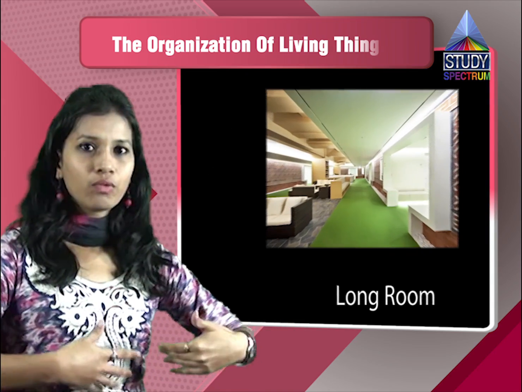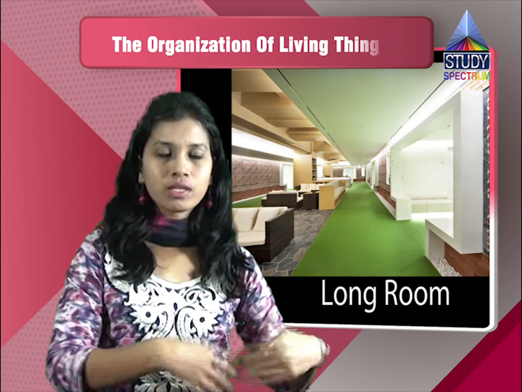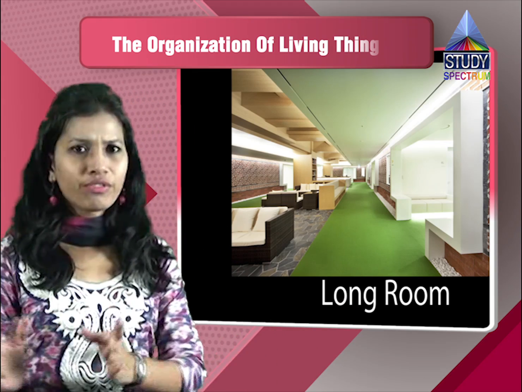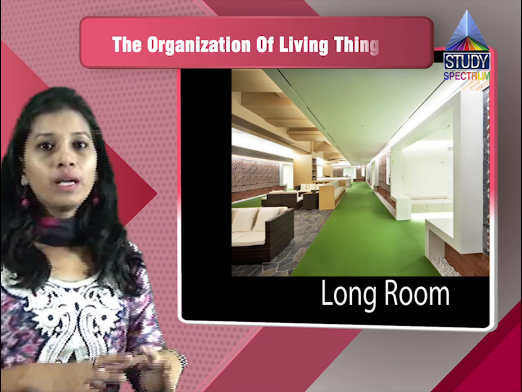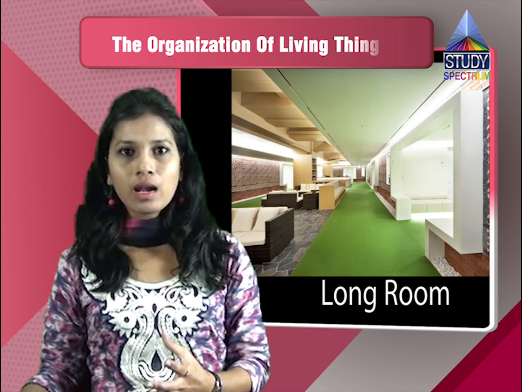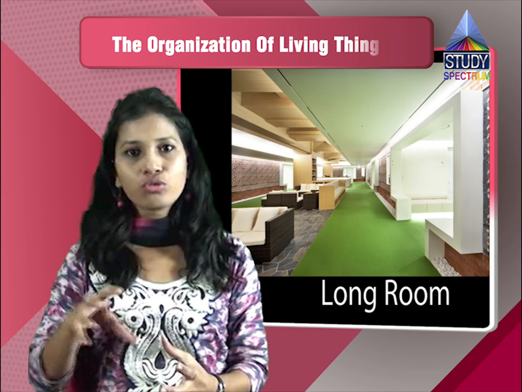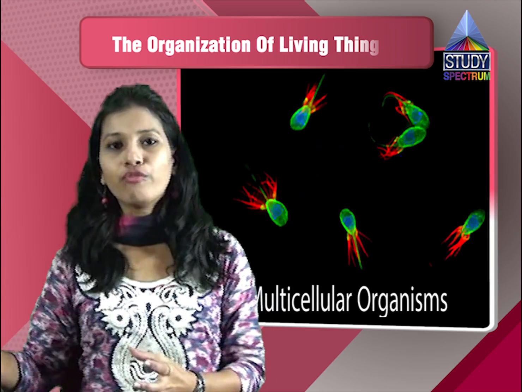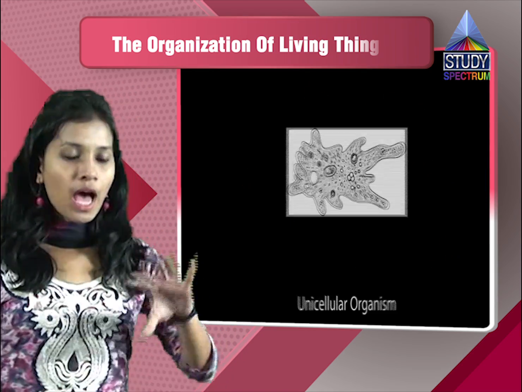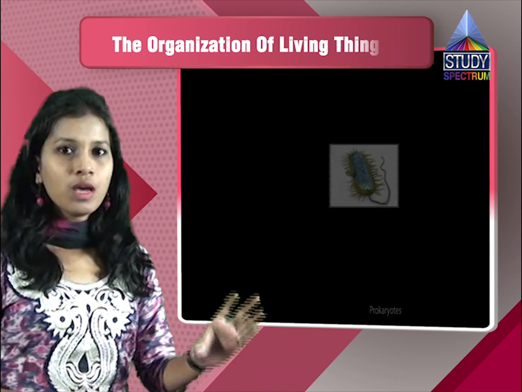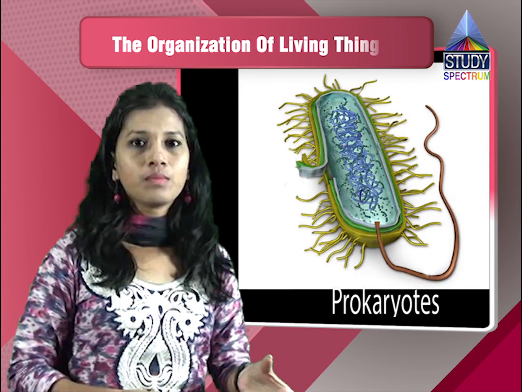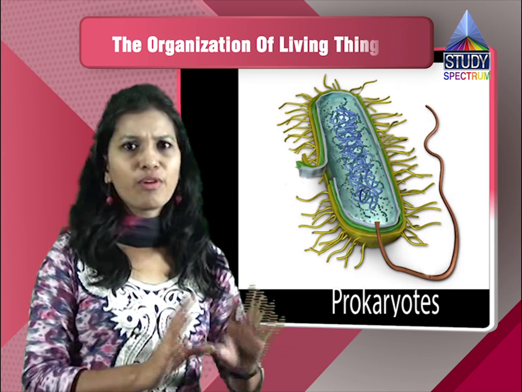Initially, it was like one long room, in which there was the kitchen, everything, all functions, and people used to sleep there too; there were no different rooms as such. But nowadays we have different classification, different divisions. So this is called having different functions. This is a kind of multicellular organism. And in unicellular organisms like prokaryotes, within that same cell there will be different organelles, and they will perform their functions within that particular cell only.